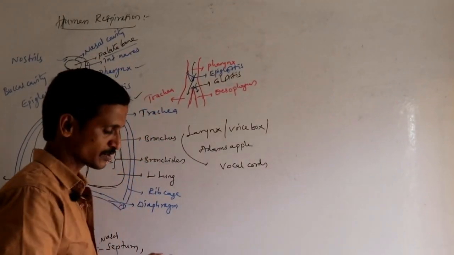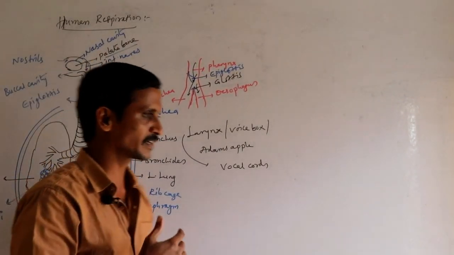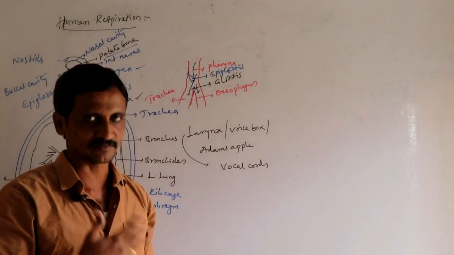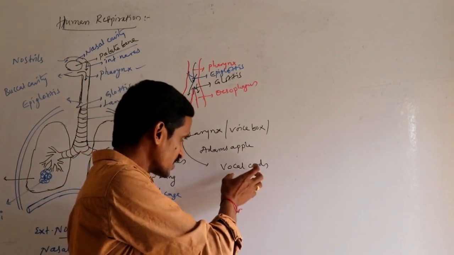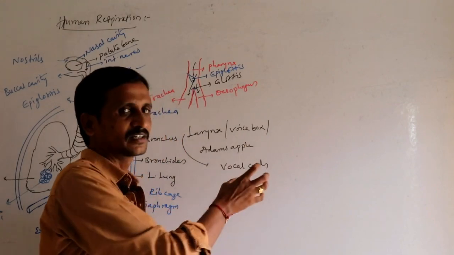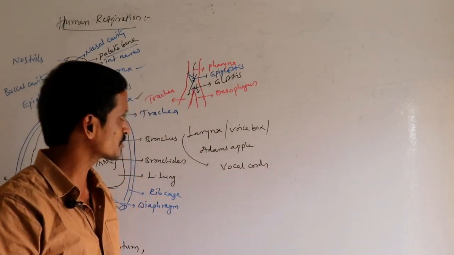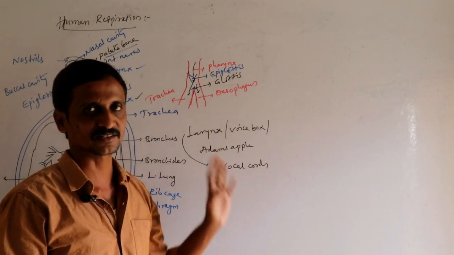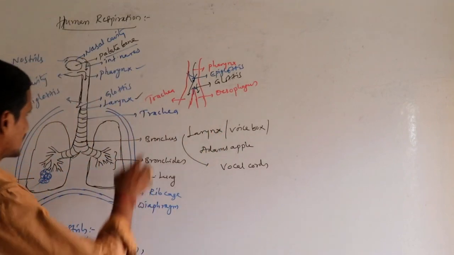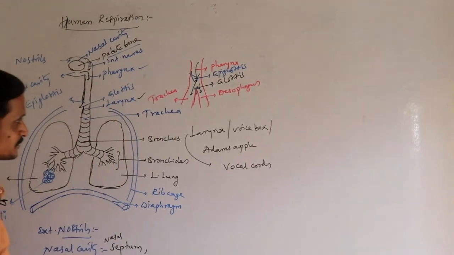With the help of these vocal cords, whenever we are exhaling air outside, that air passing through the vocal cords leads to the production of sound. That's why it is called the voice box. Then after the larynx, we have to see the trachea.